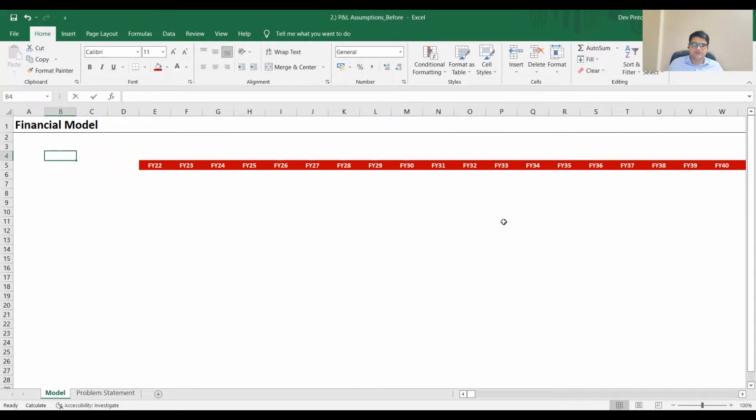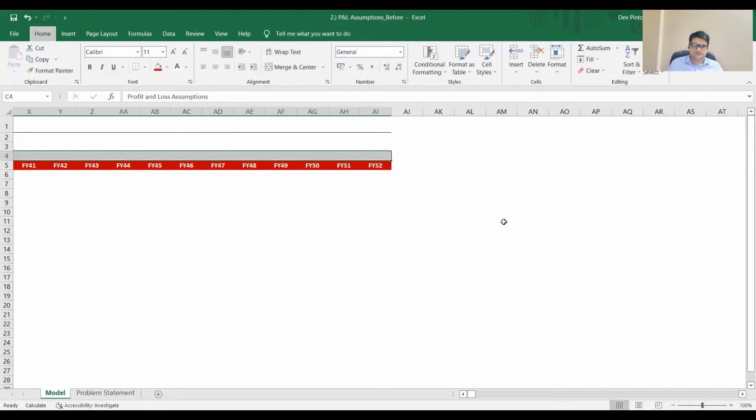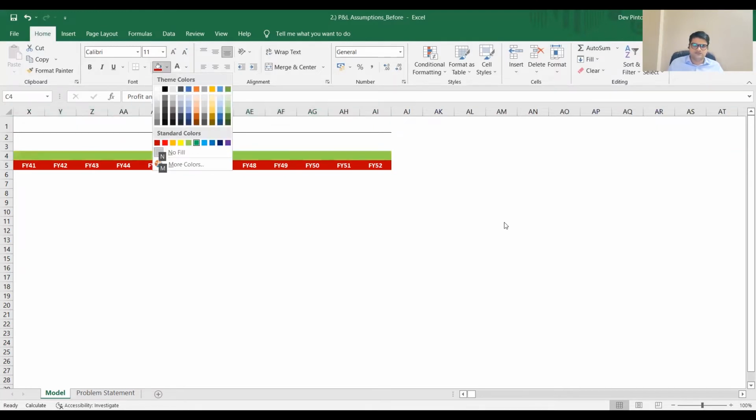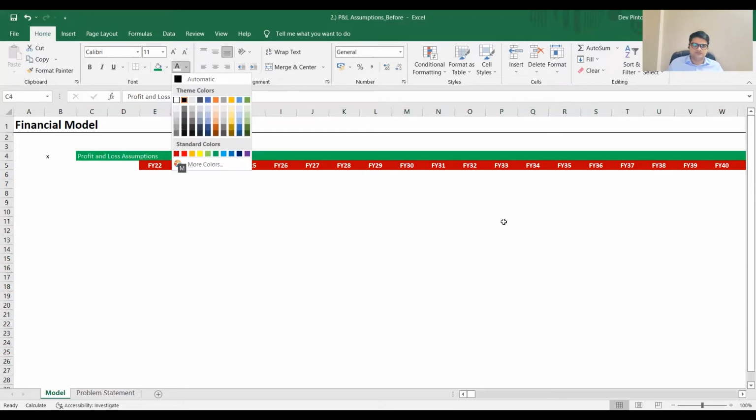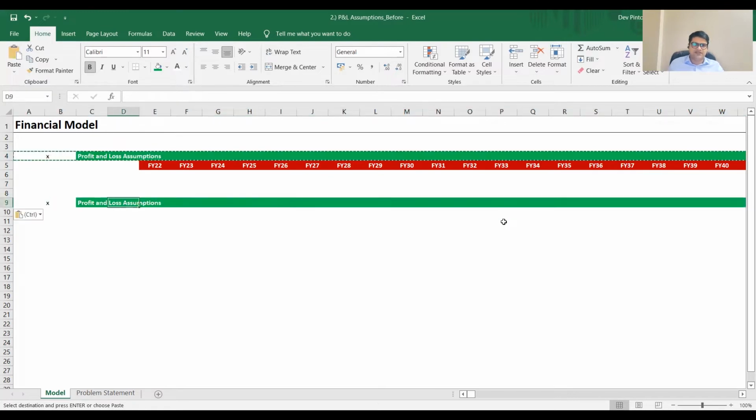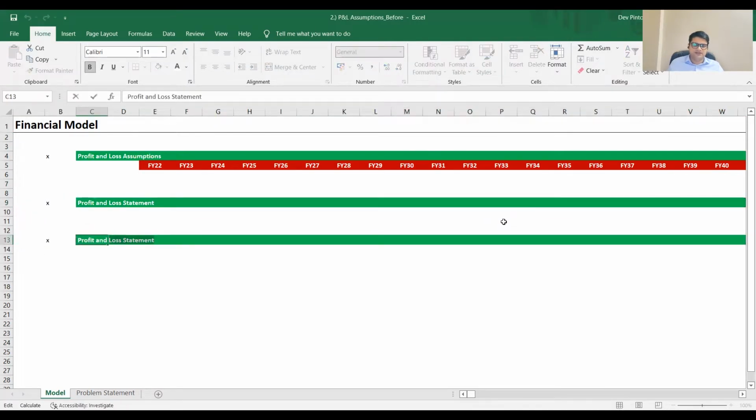So what are we going to build, right? First, we're going to build the profit and loss assumptions tab. Once we have that, we will build the P&L statement, that will be profit and loss. Next, we will build balance sheet assumptions.